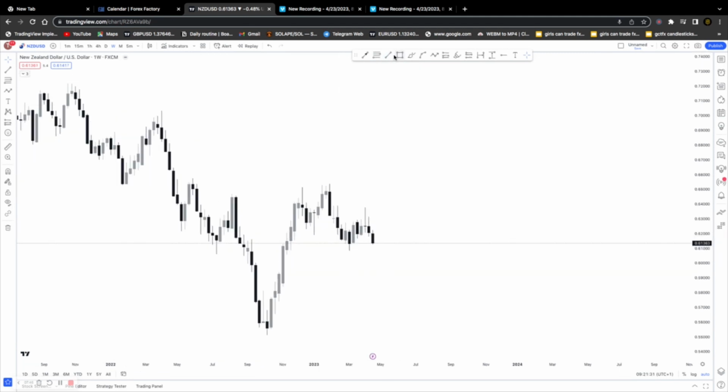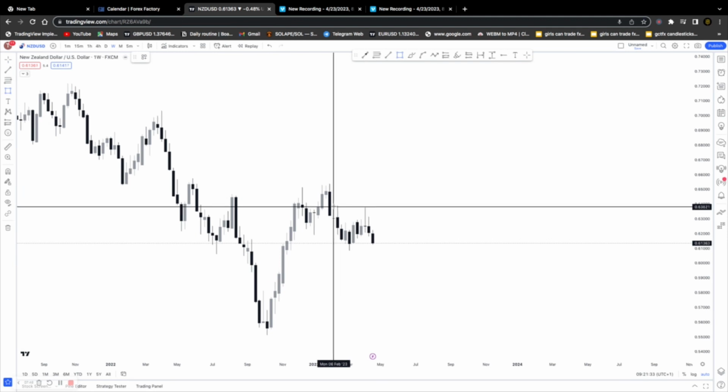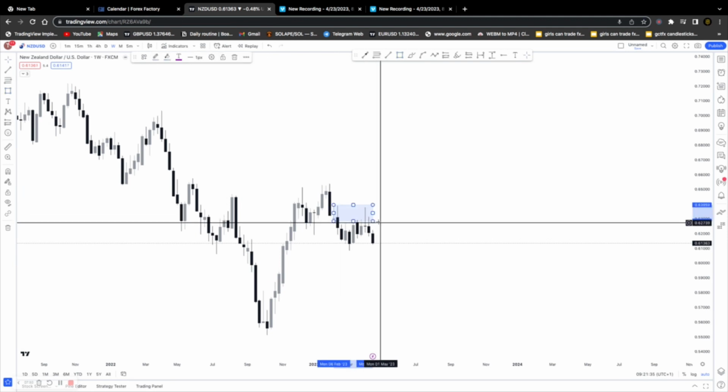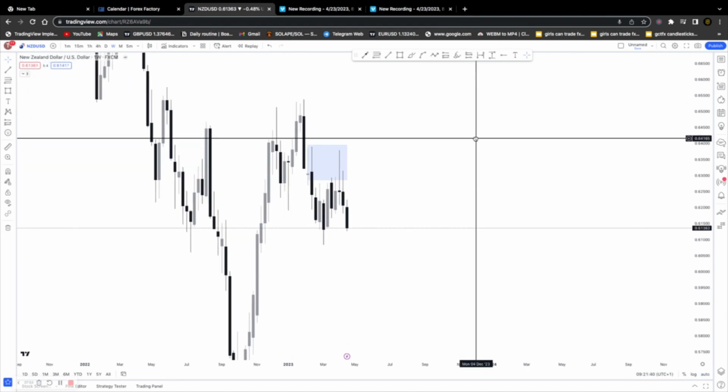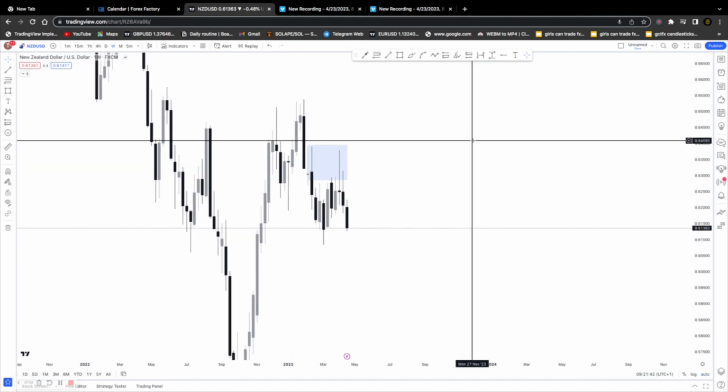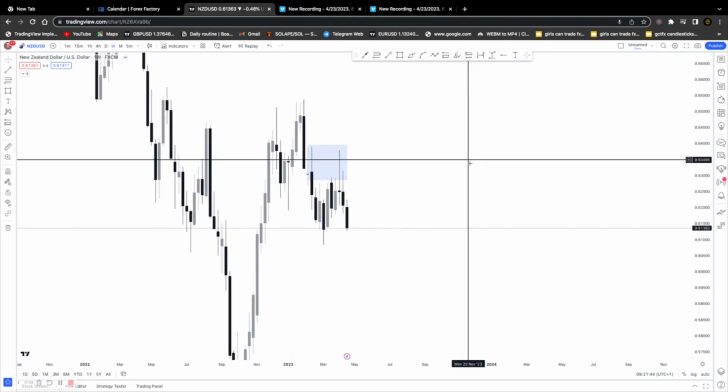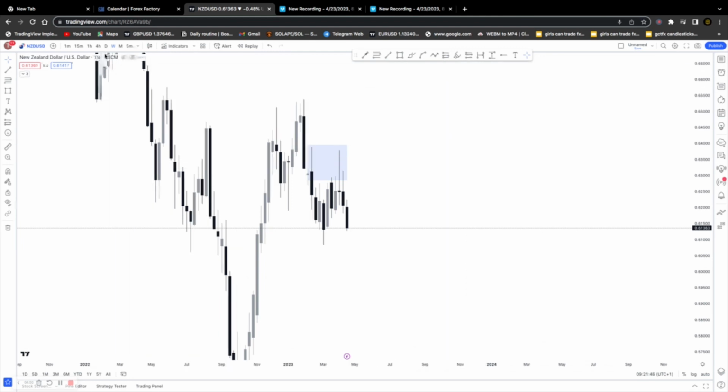So we have this supply zone at this level, which the market is currently reacting from. And what's the expectation of that flow? The expectation is for the market to still continue very much bearish, and for us to have a very strong bearish market structure on the NZDUSD. Going to our daily time frame.